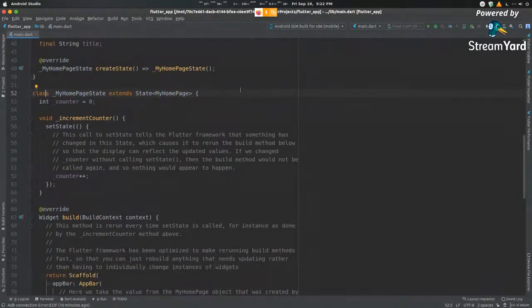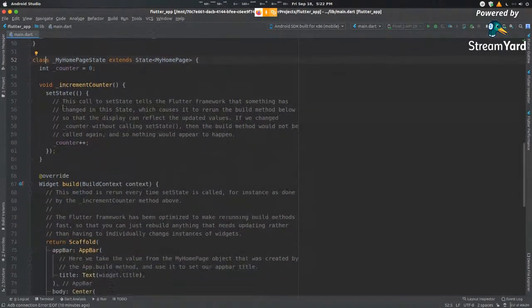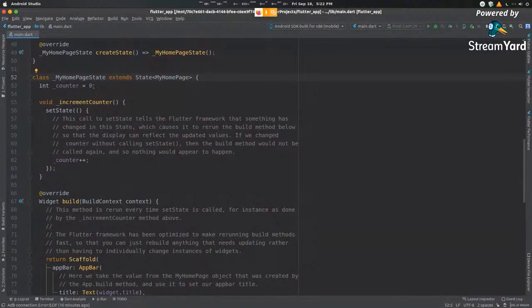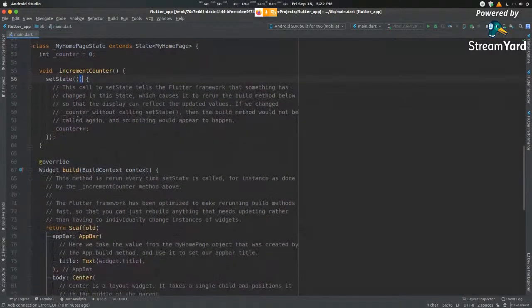So now, heading into this code over here, we can see that it has a counter variable. This is the basic counter that will be shown on your screen when you're running it. And you have a function that says incrementCounter. This will increment the counter every single time. You will see that it's wrapped in this function that goes by the name setState. So this is something I'll come back to in a minute.